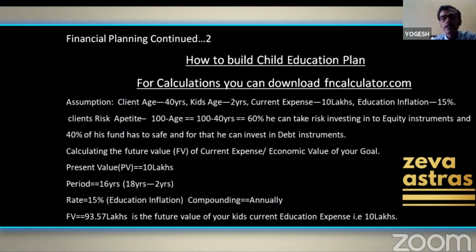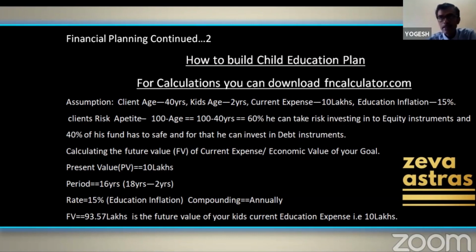His kid is 2 years, and the current expense I have taken for education is around 10 lakhs. So currently, education inflation is 15%. This is my assumption. And let us assume, according to us, the client's risk appetite is 100 minus your age. So his age is 40, so 100 minus 40 is 60%. According to me, he can take 60% of the risk.